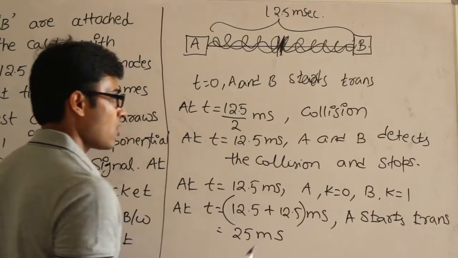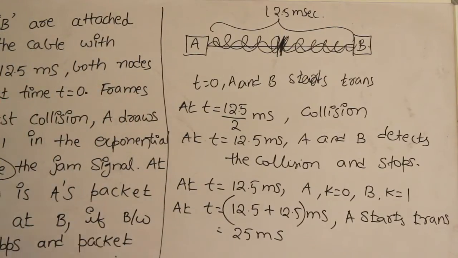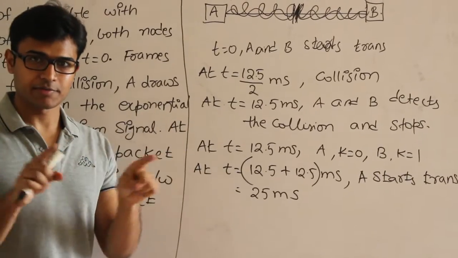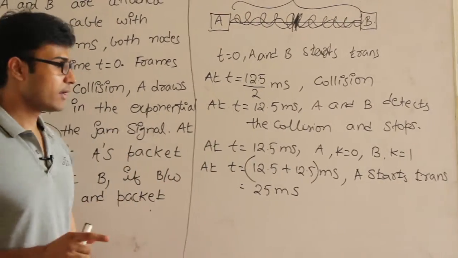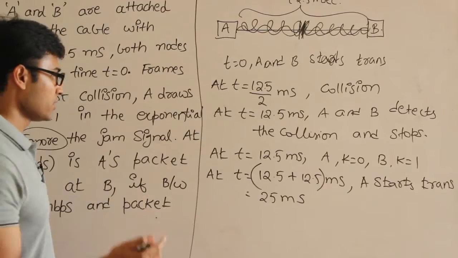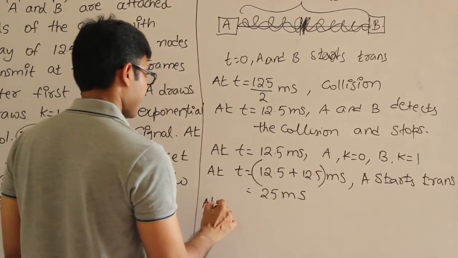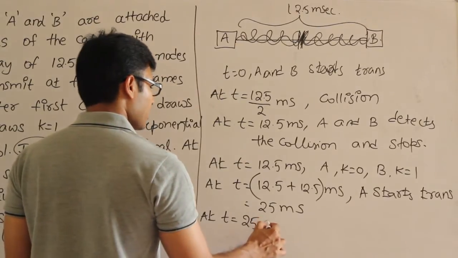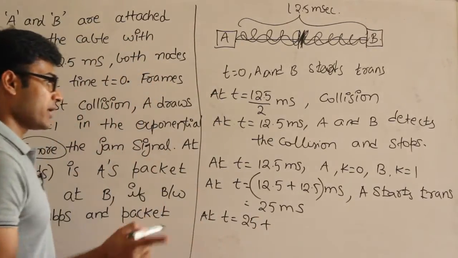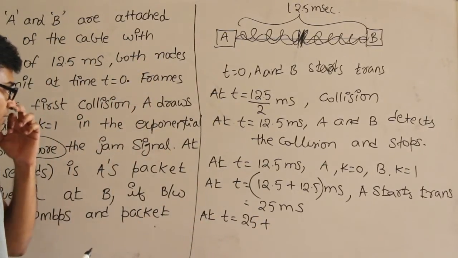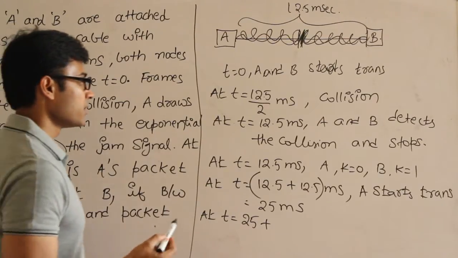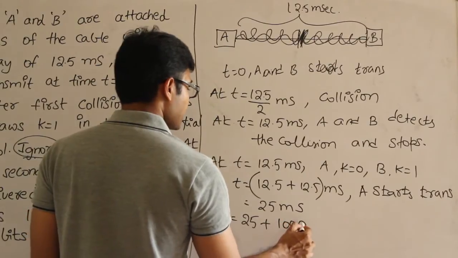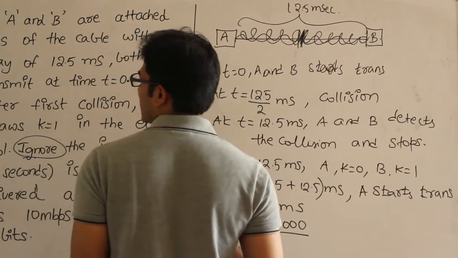A starts. Now after A starts transmitting, when will be the A's packet on the other side? We should give the entire transmission time plus propagation time. Therefore A will finish transmitting at time t equal to, at 25 it started, then when will it stop transmitting, which means when will the transmission be over is L by B, that is the transmission delay. What is L? L is 1000 bits divided by what is bandwidth?